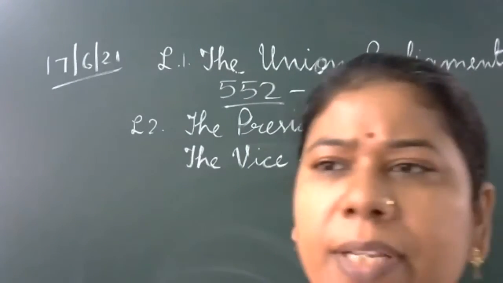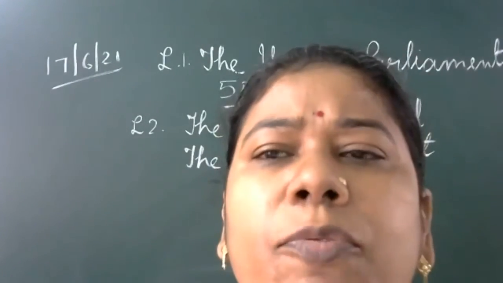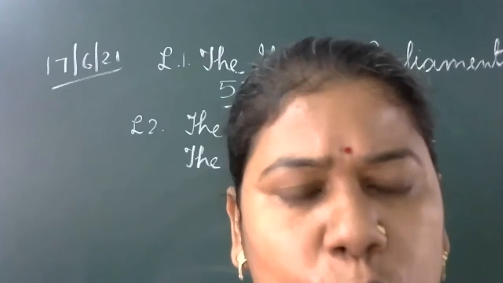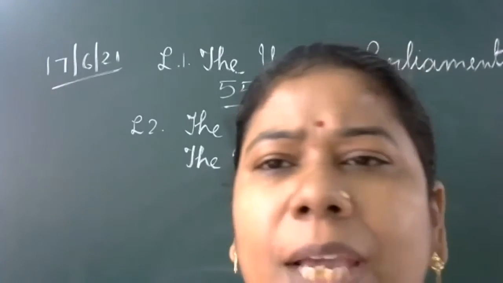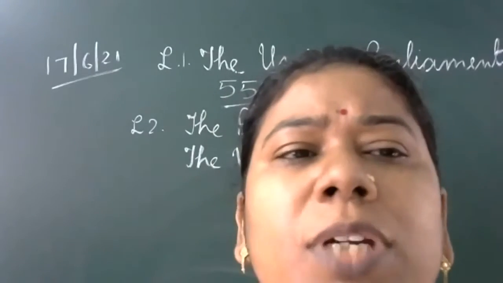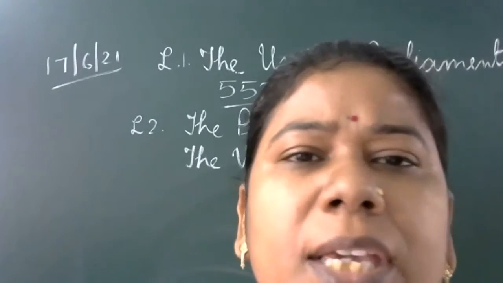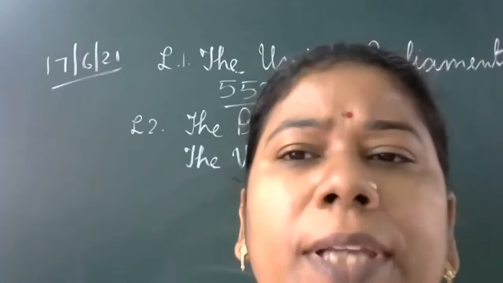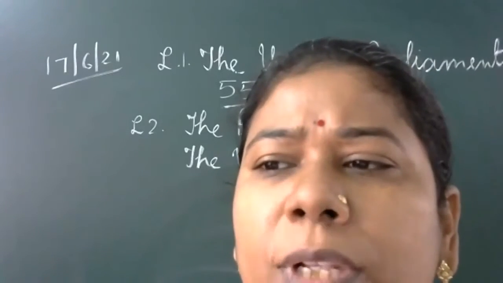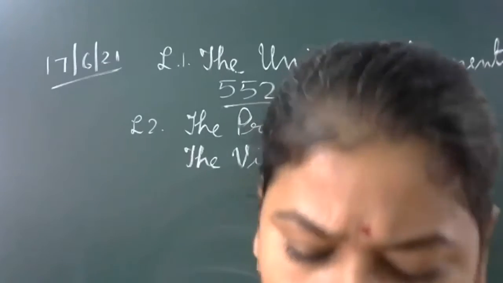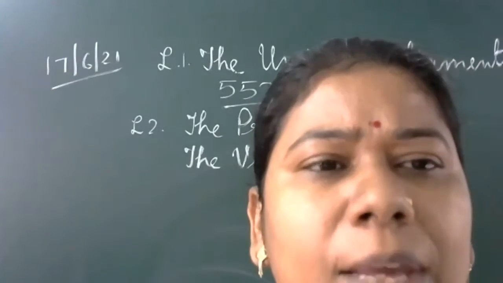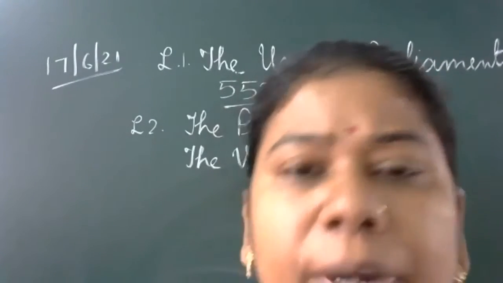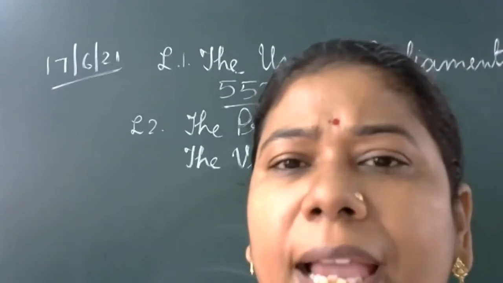Now here we will start with the chapter, the President and the Vice President. In this chapter, you will read about our executive. Executive means the government branch. First you read about the legislature, those who are making the law. Executive, those who are implementing the law. And finally, the judiciary, those who will check and justify the law. So first of all, you read about the Union Parliament, the legislature, those who are making the law for the country. But another important work will come with the executive.